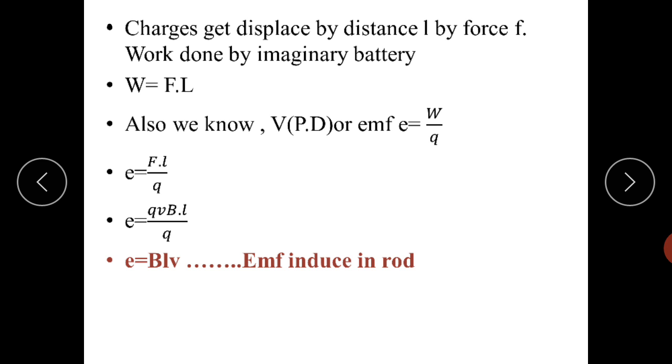So this is one simple derivation in the translational motion of the conductor. That means motional EMF can be found out with the help of this theory. We will see about the rotational motion in the next lecture.